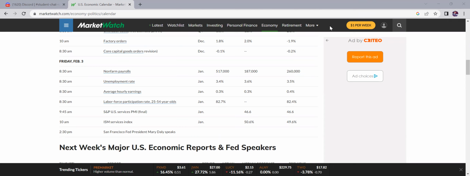Looking at the overall economic calendar: non-farm payrolls, unemployment, average hourly earnings, PMI, ISM, all this information comes out before 10 o'clock. We do have a Fed speaker at 2:30. But a lot of this information already came out and it came out negative, and the market is pulling back already. And we're going to get to that in a moment.